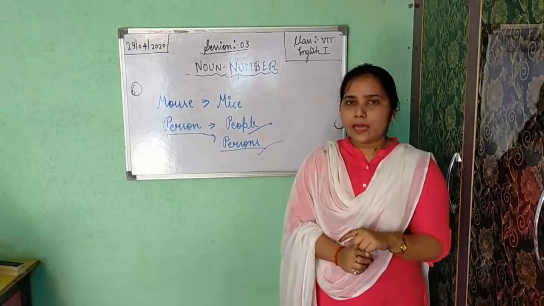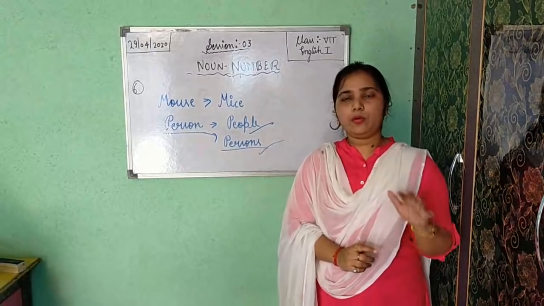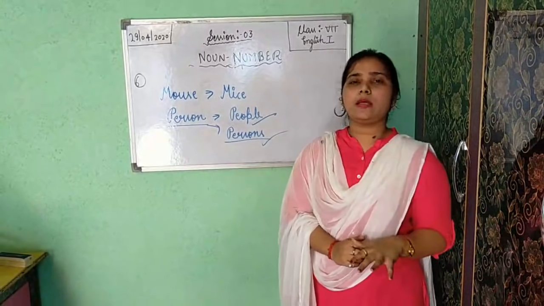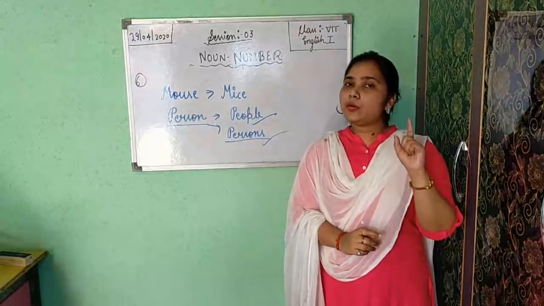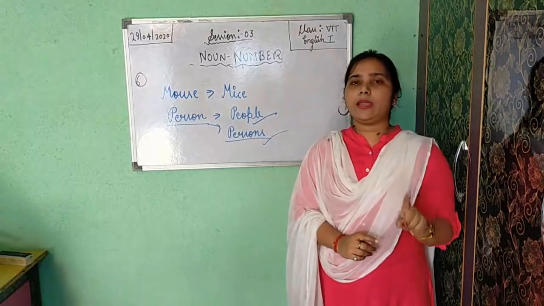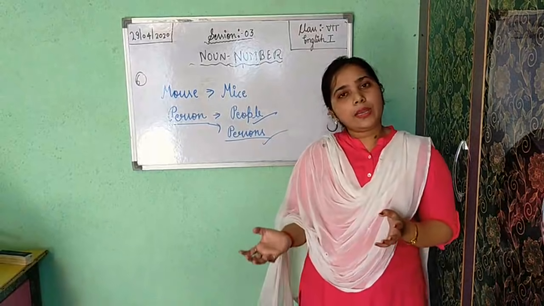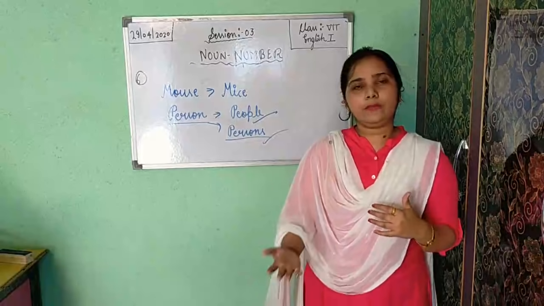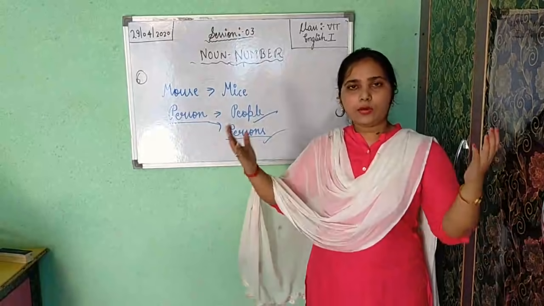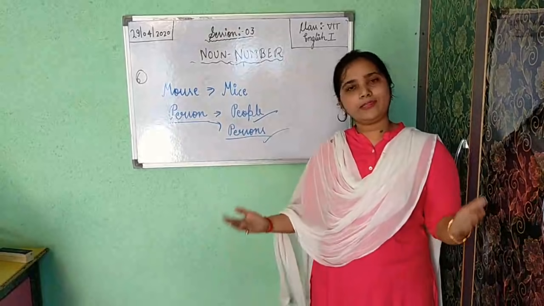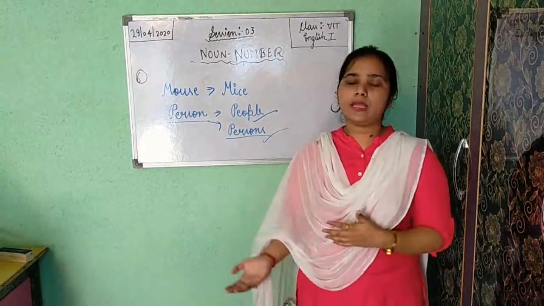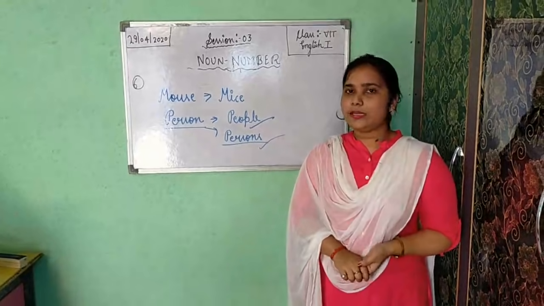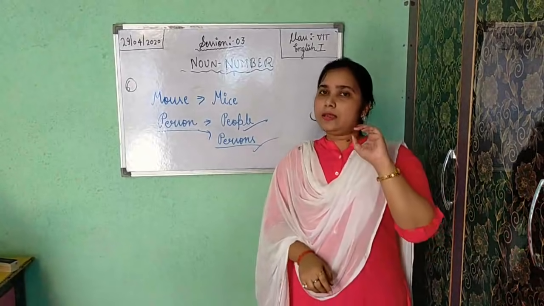For example, boy: boy is singular number because we are talking only about a single boy. But plural number or plural noun denotes more than one thing. If you get boys, boys can be 2, 3, 10, or 20. So if you get singular number, you will use only a single one.